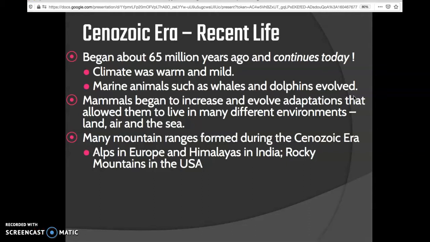Many mountain ranges were formed during the early Cenozoic era, like the Alps and the Himalayas, the Alps in Europe, the Himalayas in India, and the Rocky Mountains in the US. We know that those were formed back at the very beginning of the Cenozoic era.